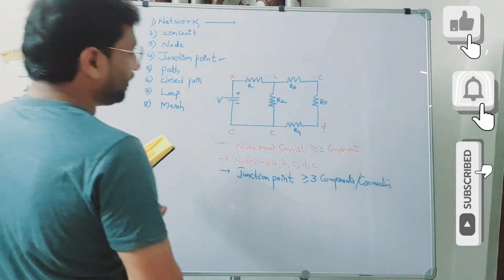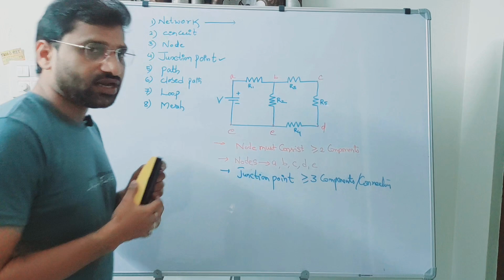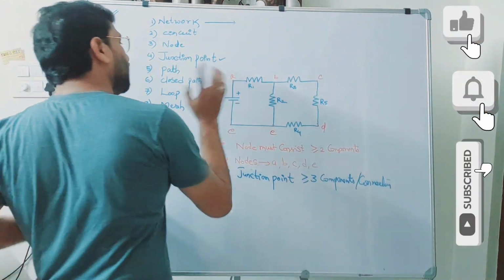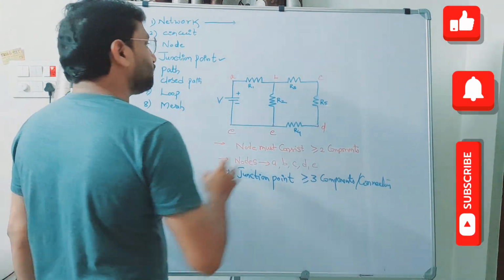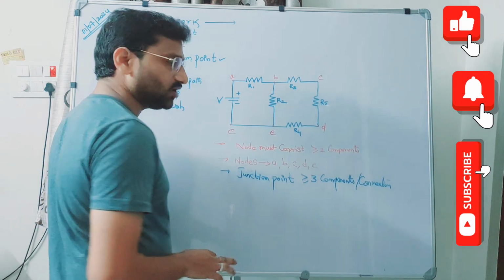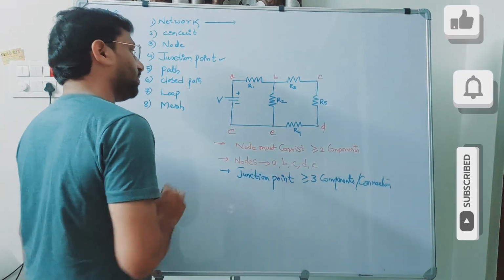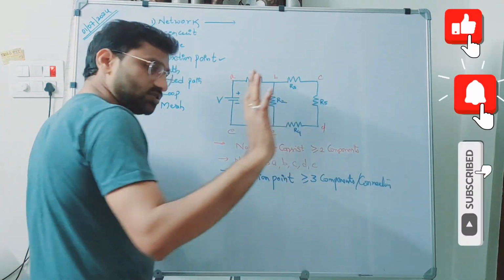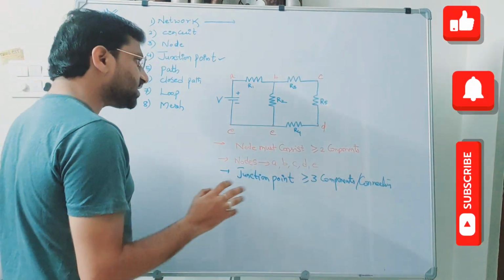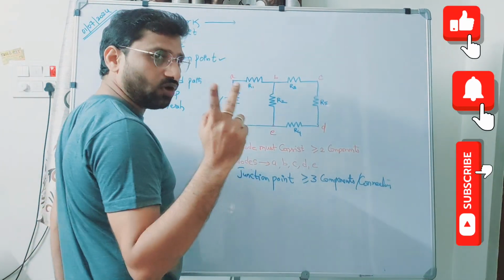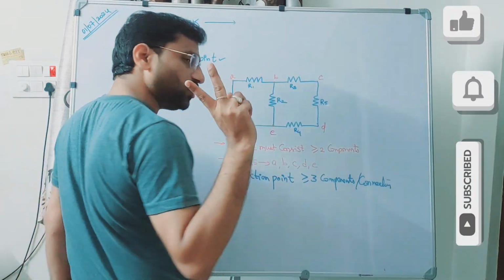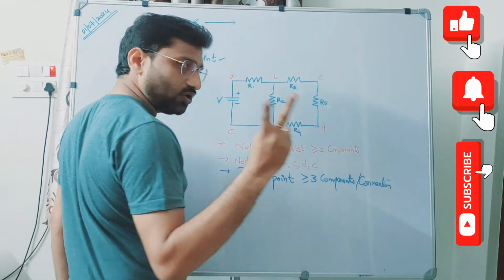Okay, that means in this particular electrical circuit, we cannot call A as a junction point. We cannot call C as a junction point. We cannot call D as a junction point. That means A, C, D are not junction points. What is the reason? Because A is connecting only 2 components and C is having only 2 connections. D is also having only 2 connections.